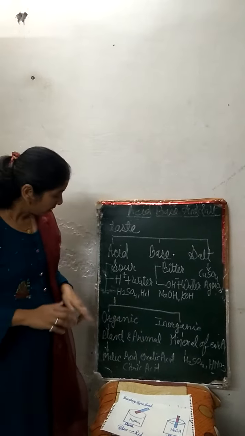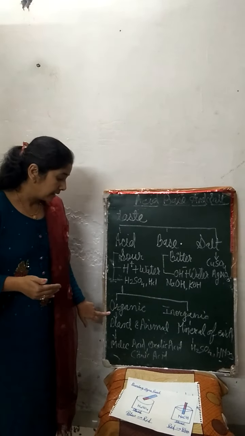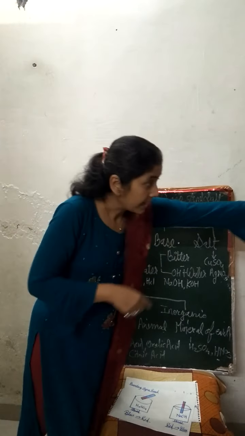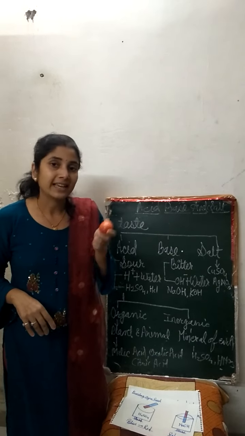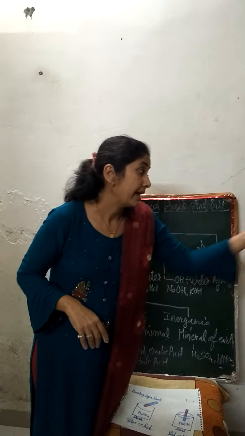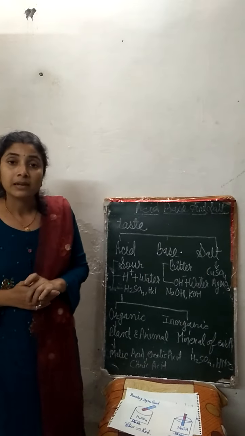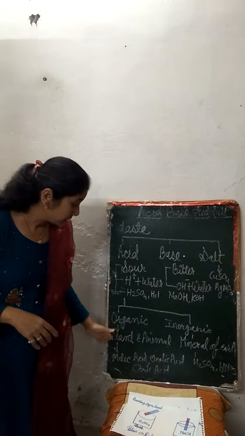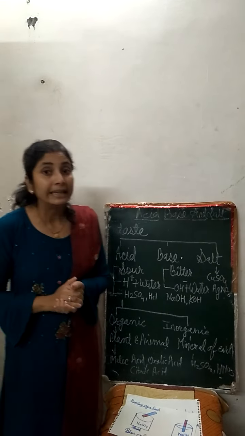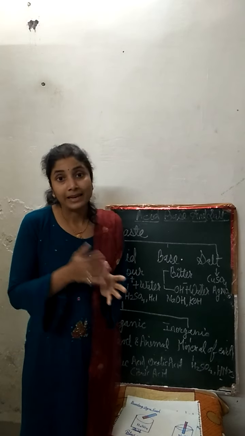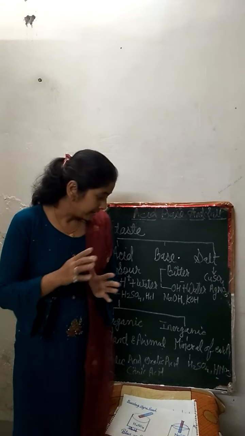What are organic acids? Organic acids are those acids which we obtain from plants and animals. Just like I have in my hand a tomato. What kind of acid is present in it? In the tomato, oxalic acid is present. I have an apple in my hand. What kind of acid is present in it? In apple, malic acid is present. Both the things we obtain from plants, and curd that we often eat, we obtain from animals. And what kind of acid is present in the curd? Lactic acid is present in the curd.